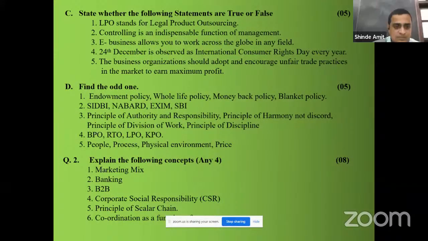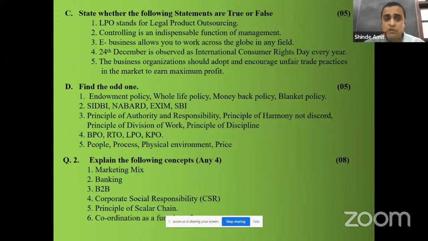See, state whether the following statements are true or false. LPO stands for legal product outsourcing. False statement, it stands for legal process outsourcing. Controlling is an indispensable function of management. True statement. E-business allows you to work across the globe in any field. Again, true statement.